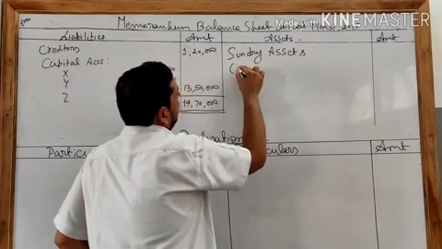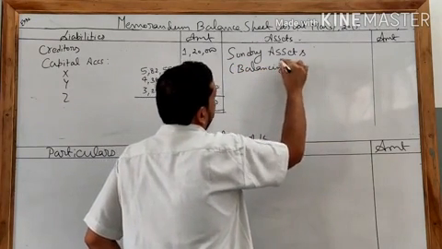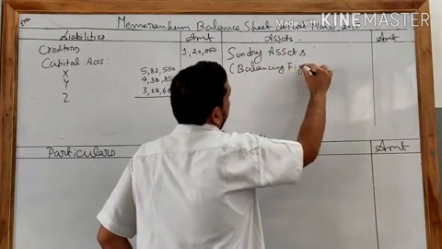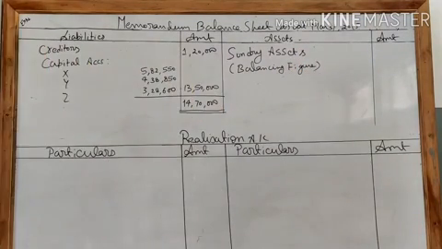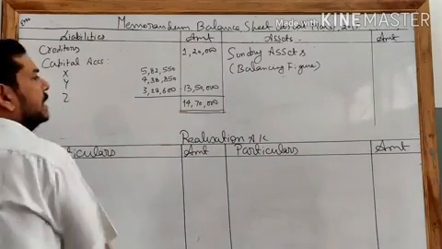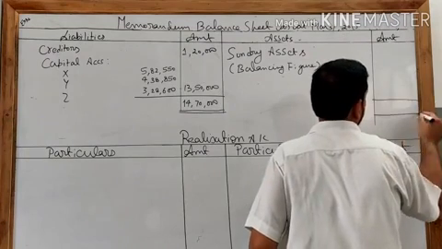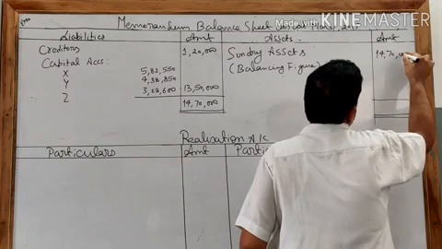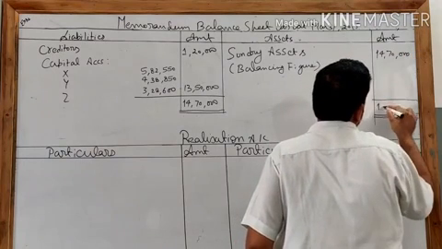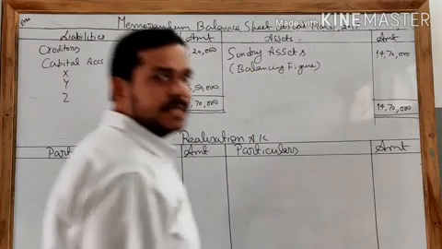Here we will write the balancing figure. If you remember, last year we solved the accounting equation. So assets are always equal to liabilities plus capital. See, everything is based on the sequence.